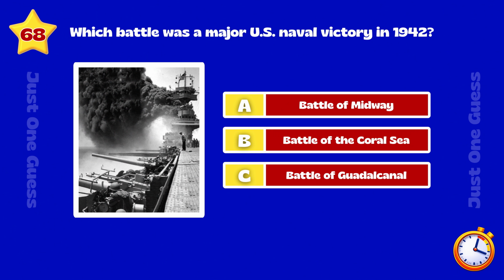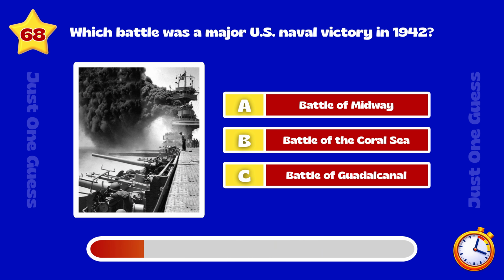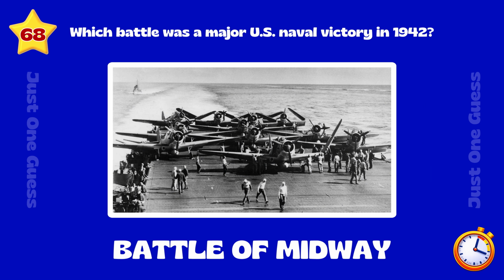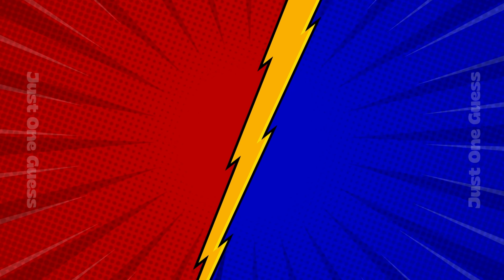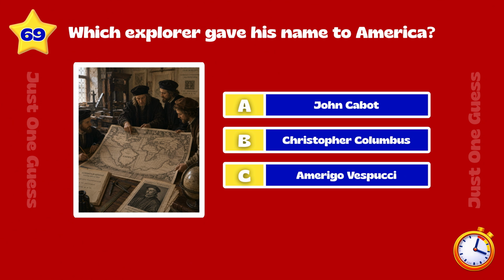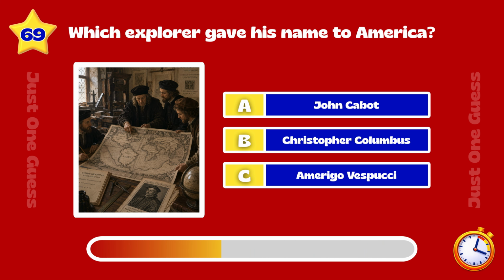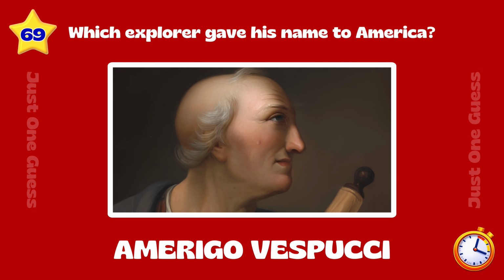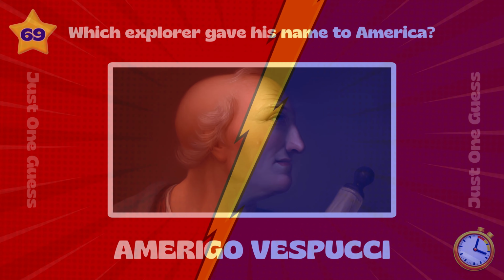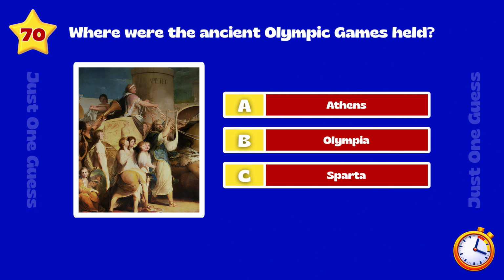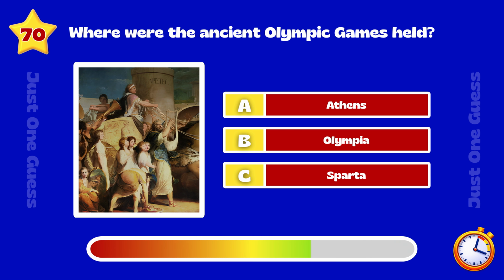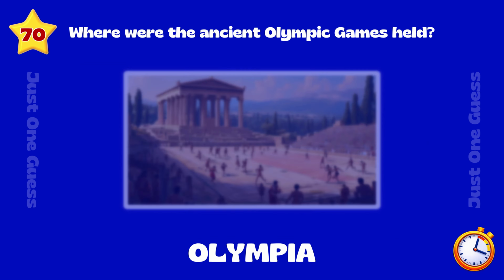Which battle was a major U.S. naval victory in 1942? Battle of Midway. Which explorer gave his name to America? Amerigo Vespucci. Where were the ancient Olympic Games held? Olympia.